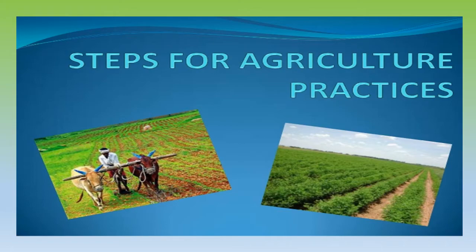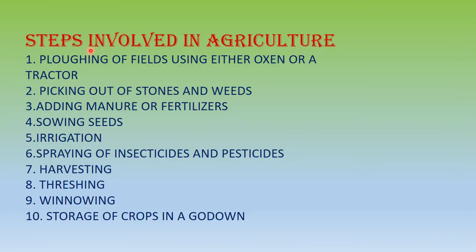Now when a farmer starts with agriculture, there are different steps involved. The first one is plowing of fields using either oxen or a tractor, then picking out of stones and weeds, adding manure or fertilizer, sowing seeds, irrigation, spraying of insecticides and pesticides, harvesting, threshing, winnowing, and storage of crops. All these steps of agriculture we are going to discuss in detail.